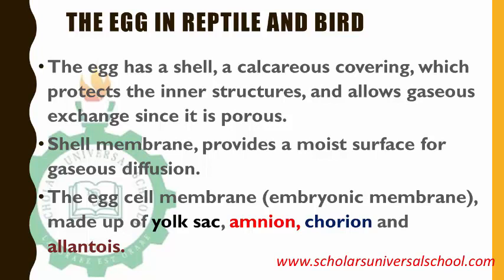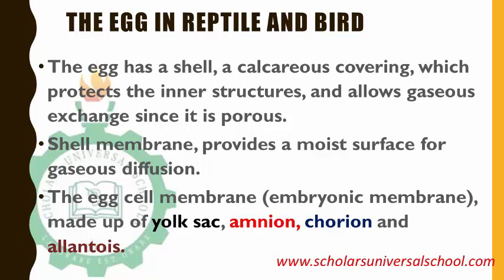The egg of reptiles and birds has a shell, and it has a calcareous covering which protects the inner structure. So it has something like a bony structure, not really bony, but you can see that the shell is a little hard to protect whatever is inside.